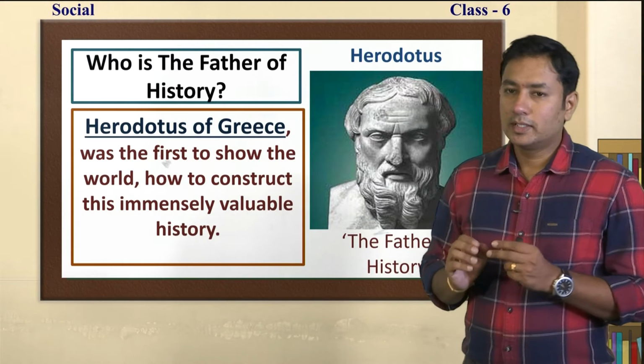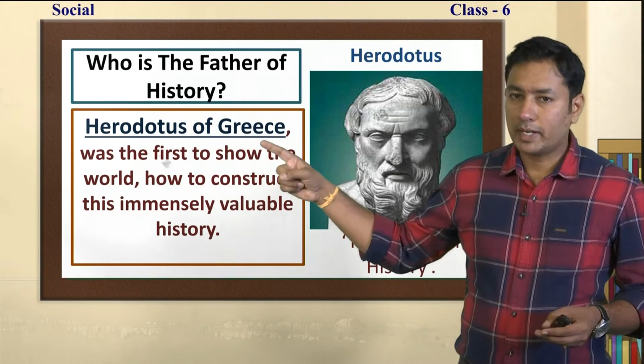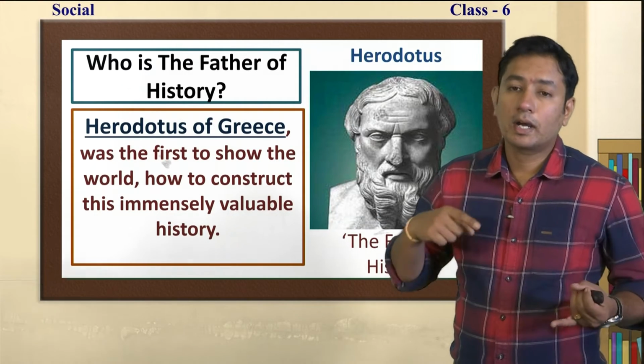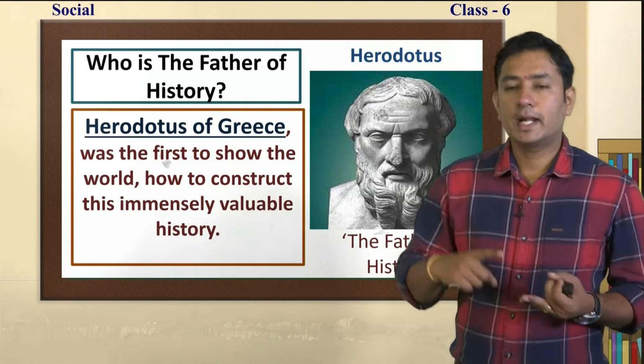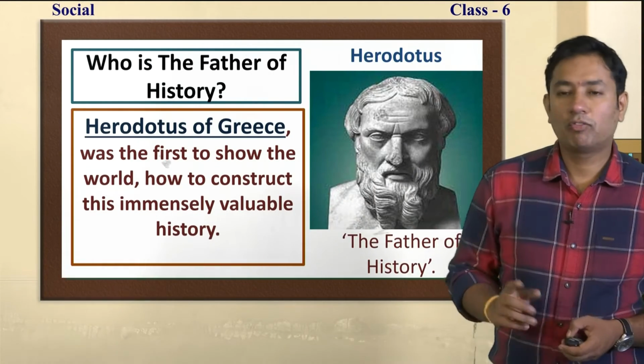Earlier in India, we used to construct history in different ways, but Herodotus was the first person to record history according to time, place and person. That is very important. So, only he is considered the father of history.